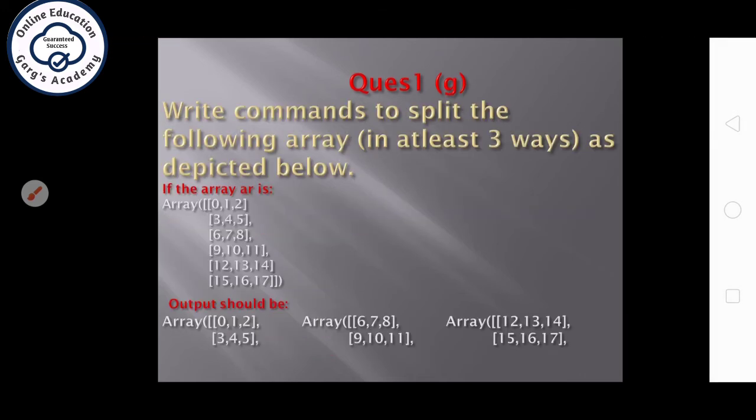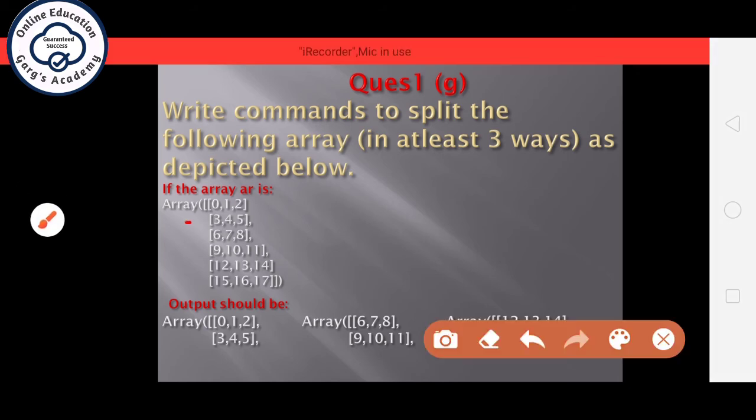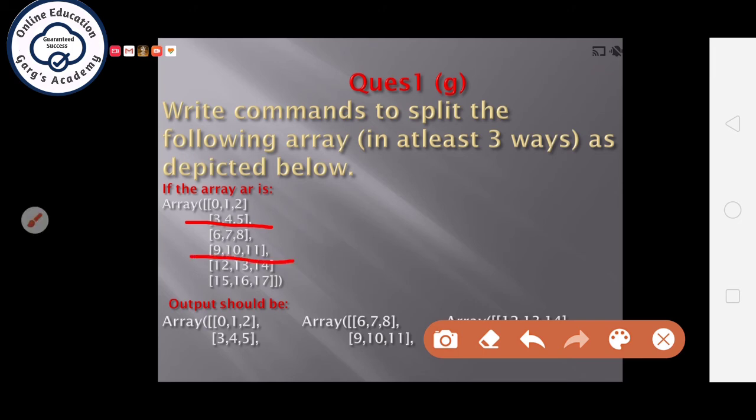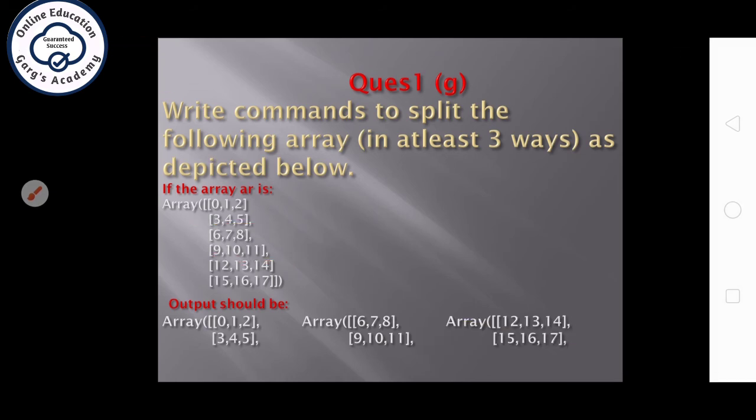Next question, write commands to split the following array in at least 3 ways as depicted below. Now students, look carefully at what it is going to do. It is going to divide the array in vertical direction in 3 parts. So how can you write the answer in 3 possible ways? There are only 2 functions, split and vsplit, which can be used for this purpose, but in 2 different ways these both functions can be used as.